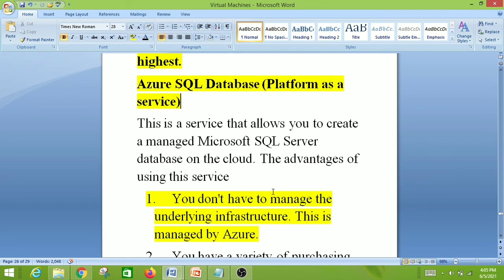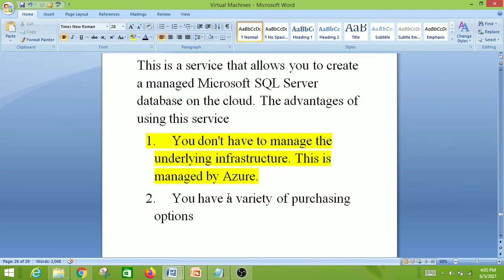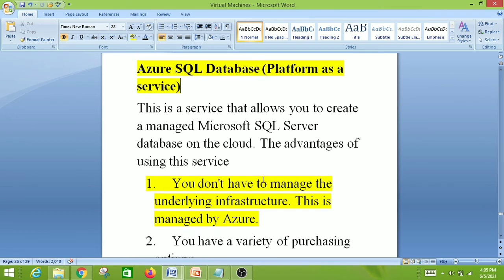The advantages of using this service: you don't have to manage the underlying infrastructure. This is managed by Azure because it is Platform as a Service. In Infrastructure as a Service, we have to manage that. So that's why we don't have to manage the infrastructure in Platform as a Service, that is, in the Azure SQL Database.